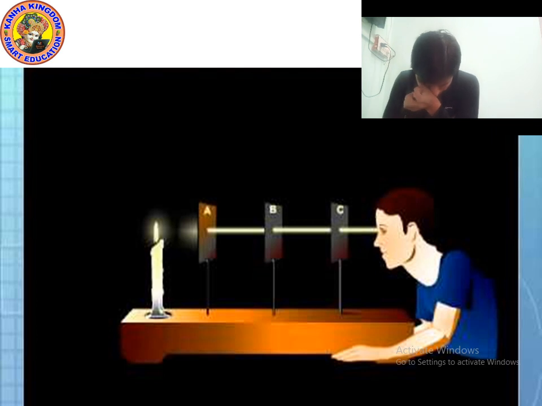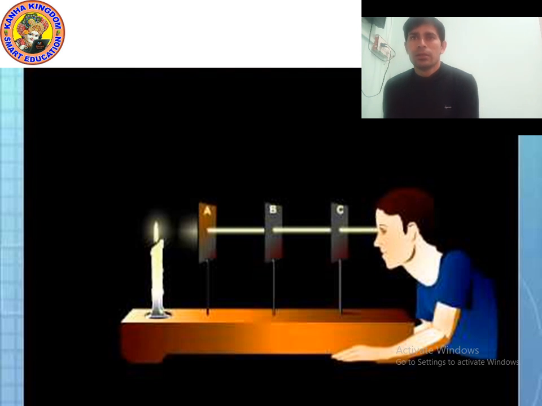Then you can take a thin wooden stick and make the cardboards stand in front of the candle. And remember, kids, the holes should be of the same diameter and at the same height when you make the cardboards stand straight upright. So you should cut the same size cardboard.